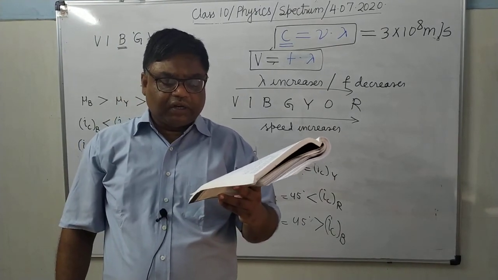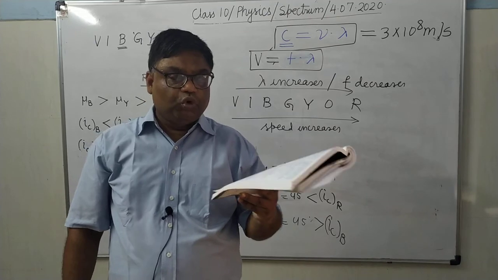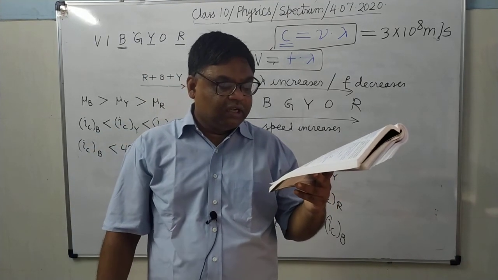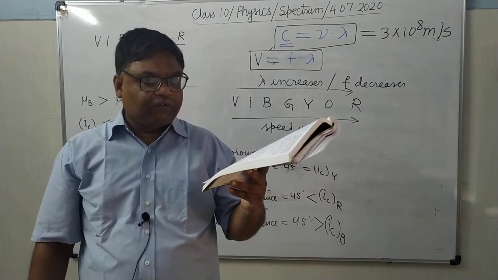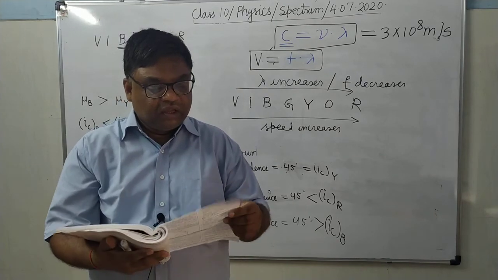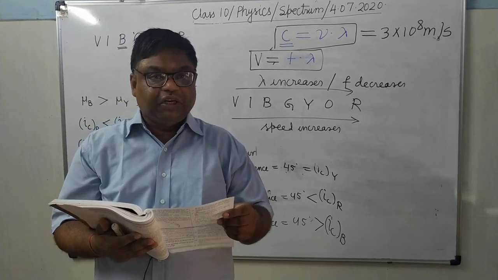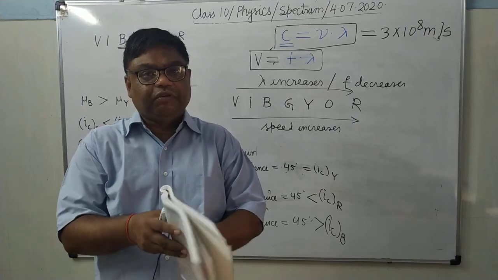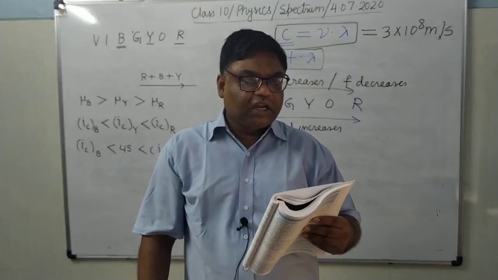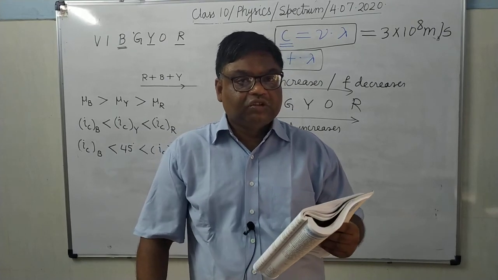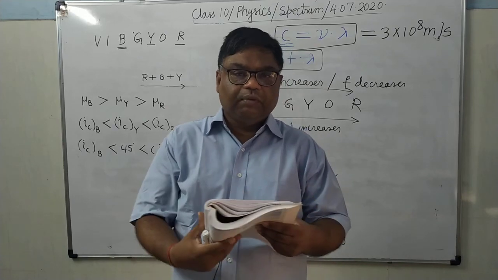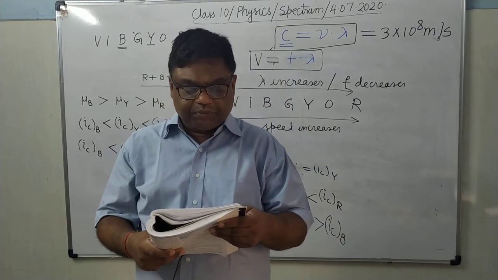Now, which color of white light is deviated by a glass prism most? It is the violet color. Which is deviating least? It is the red color. Now, the wavelengths for light of red and blue color are given as this and this respectively. It's clear. Which color has the greatest speed in vacuum? All have the same speed in vacuum. You will write all have the same speed in vacuum. Which color has the greatest speed in glass? It is the one which has the more wavelength. One which has more wavelength will have more speed.